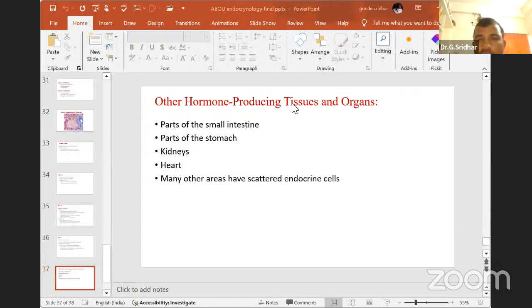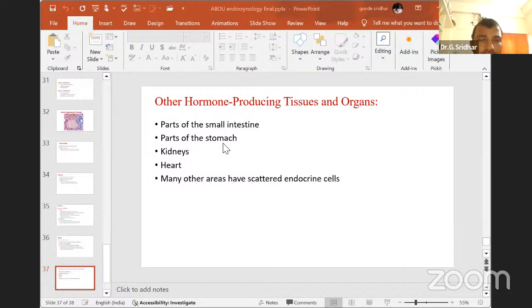Then other hormones are produced in other tissues and organs. Other than these endocrine glands, there are parts of the small intestine and parts of the stomach. For example, cholecystokinin is released from your duodenum, which is useful for the release of pancreatic juices.